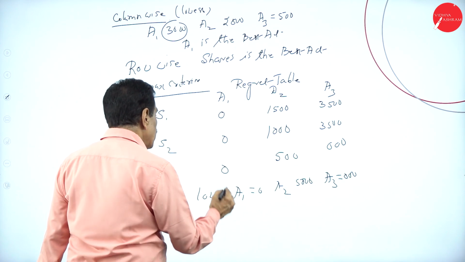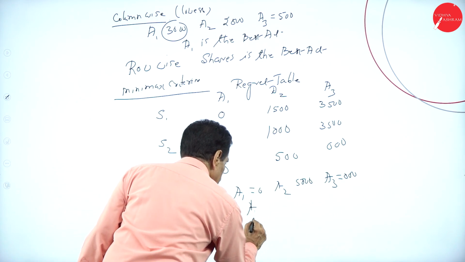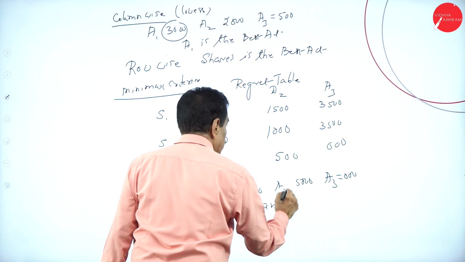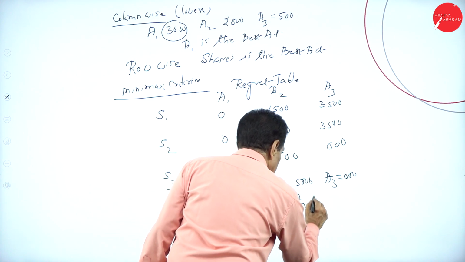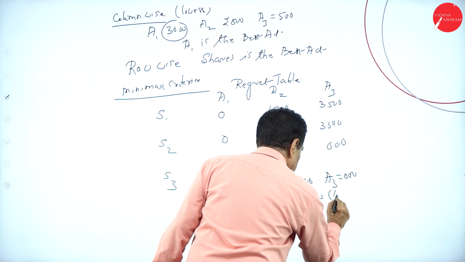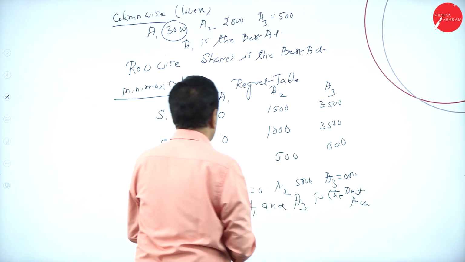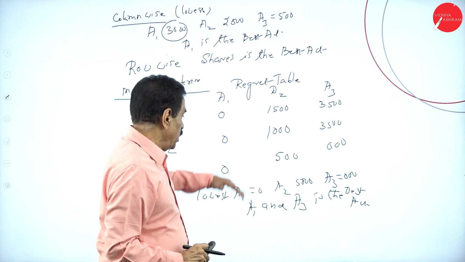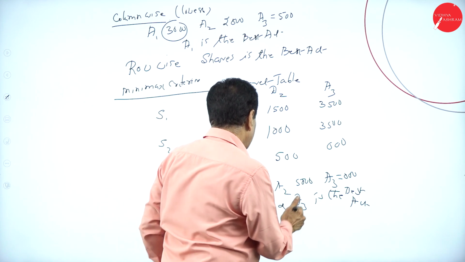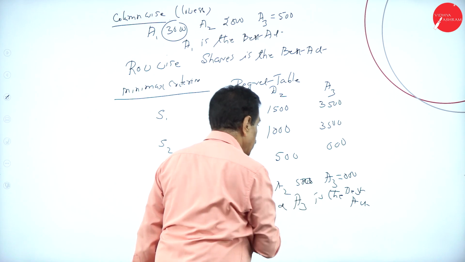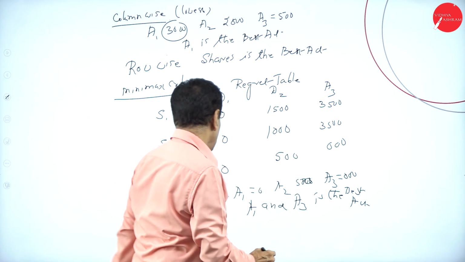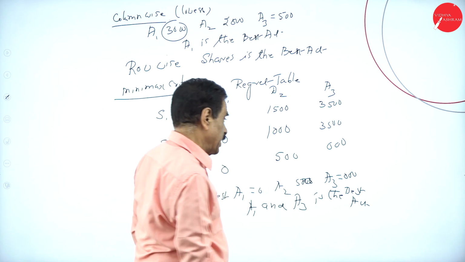So A1 and A3 are the best act. So A1 is 0. Here the lowest is 500. Here A3 is 0. So A1 and A3 are the best act.